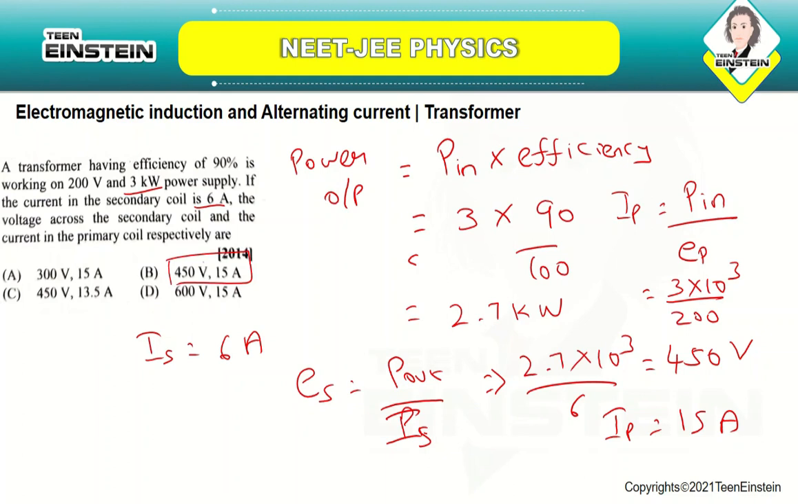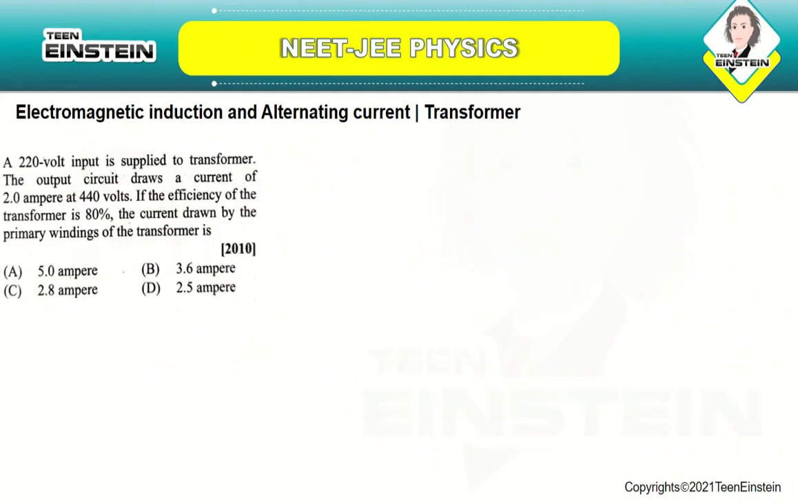Okay, so it is just a mere substitution of the formula. Let us now see the next question. A 220 volt input is supplied to a transformer. The output circuit draws a current of 2 ampere at 440 volts. If the efficiency of the transformer is 80%, the current drawn by the primary windings of the transformer is.